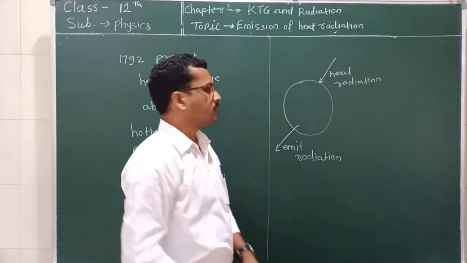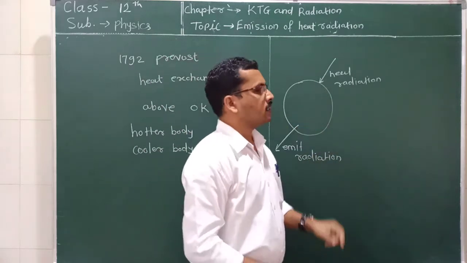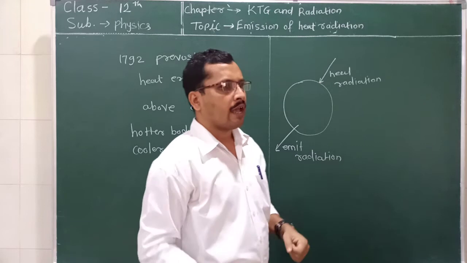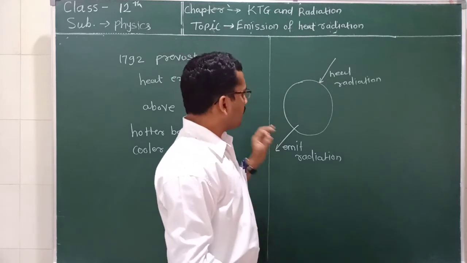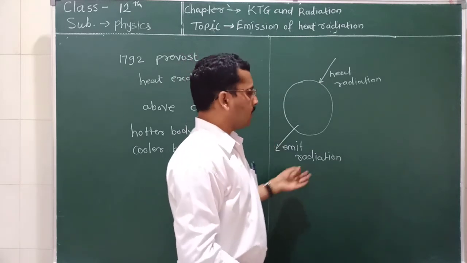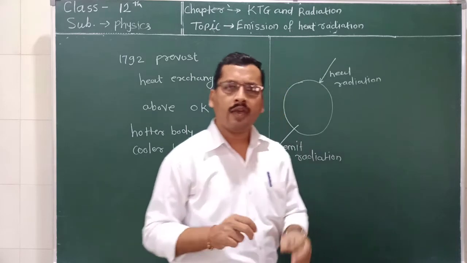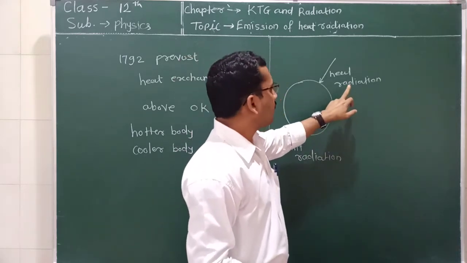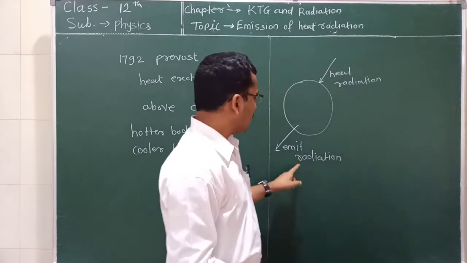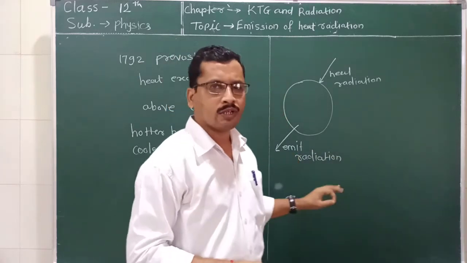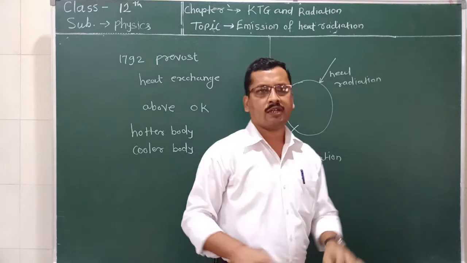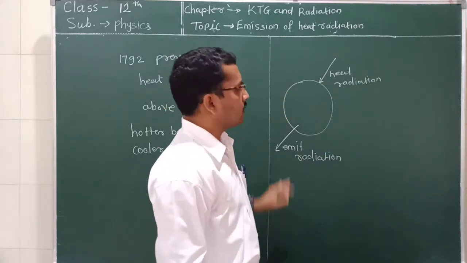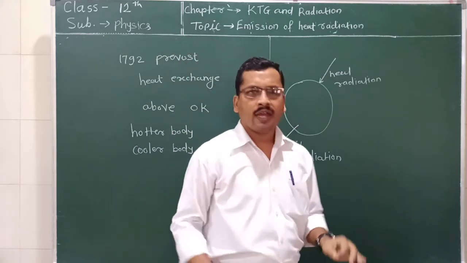So what happens when heat radiation is incident on such a body? It gets absorbed, and at the same time this body emits heat radiation. If the rate of absorption is greater than the rate of emission, then the body gets heated.